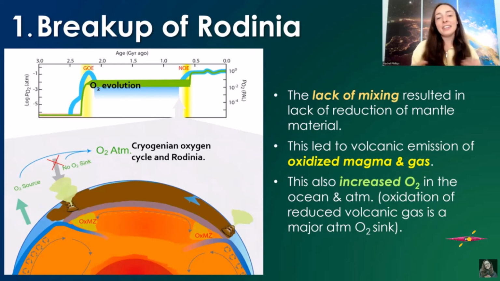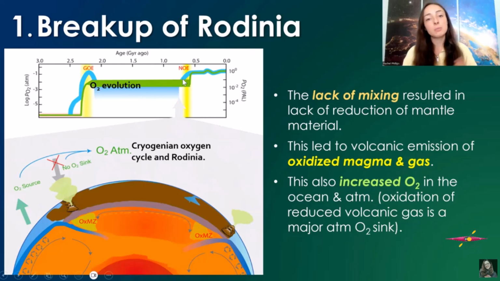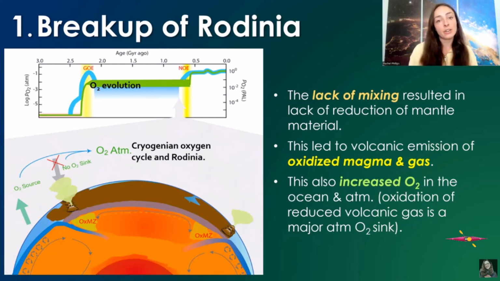So all that is to say, Rodinia and its involved tectonics led to this Neoproterozoic oxygenation event that happened to occur right before the explosion of animal life in the Ediacaran and Cambrian. So it was likely a big driver of that. So this tectonic event here with Rodinia and its breakup is really key to animal evolution.